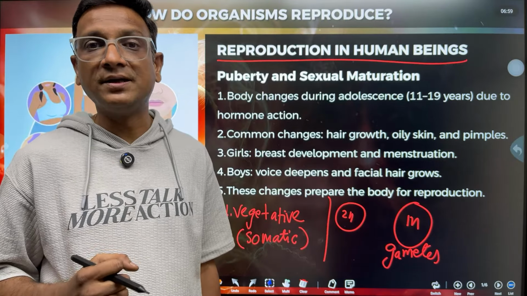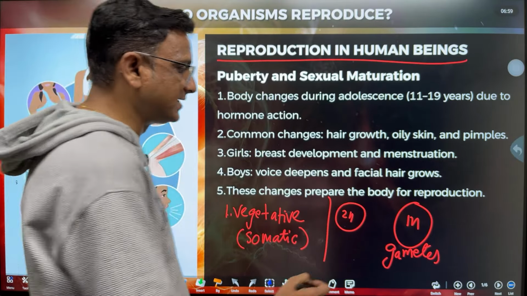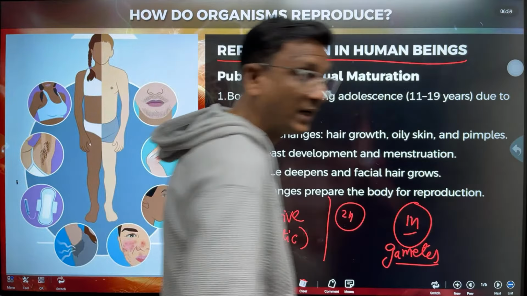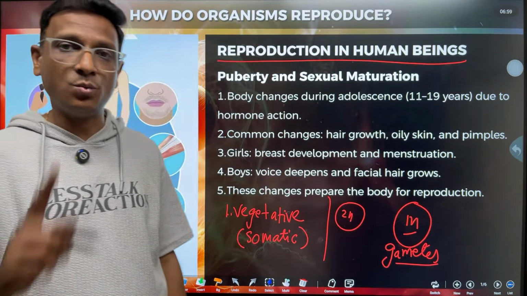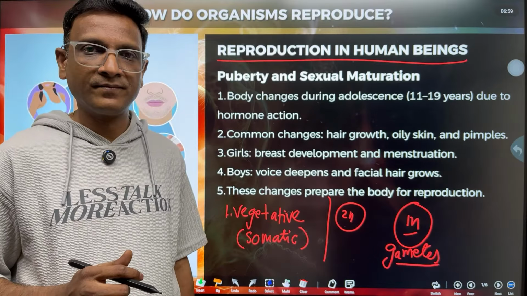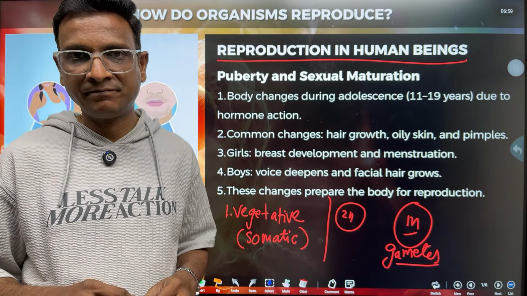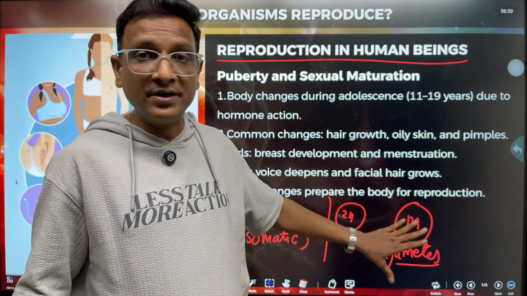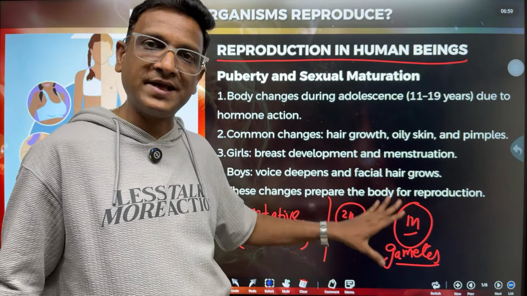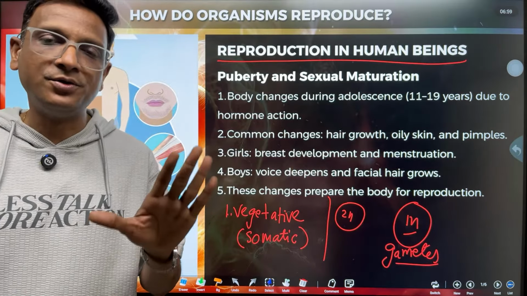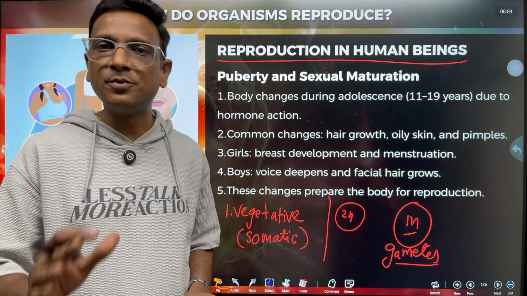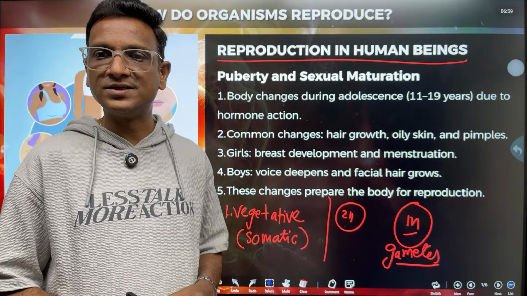For reproduction, reproductive cells are required, which are called gametes, which have only one set of chromosomes, while normal cells of our body contain two sets of chromosomes. Our reproductive organs produce gametes. The male reproductive organ produces the male gamete, and the female reproductive organs produce female gametes.